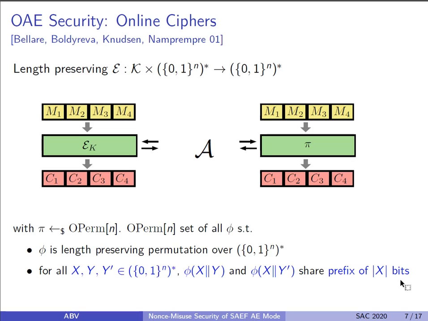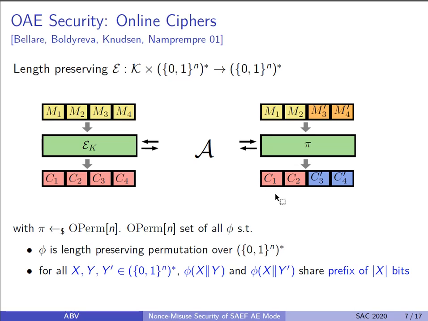The security of an online cipher is defined by indistinguishability from a random online permutation. An online permutation, as you can see here, is defined as a length preserving permutation which also preserves the length of the blockwise prefix. That is, if two input sequences of an online permutation share exactly x many blocks as prefix, then their corresponding output sequences will also contain exactly x many blocks as common prefix.